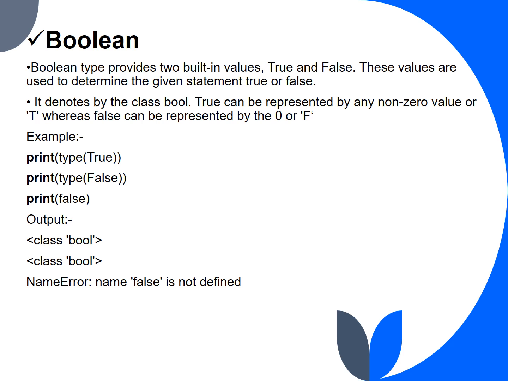For example, first we are printing the data type of true and false. Since they belong to the class bool, we get the output as the same. Second, we are printing false. Since false is not defined, we get an error.